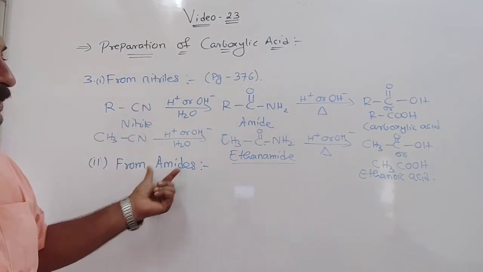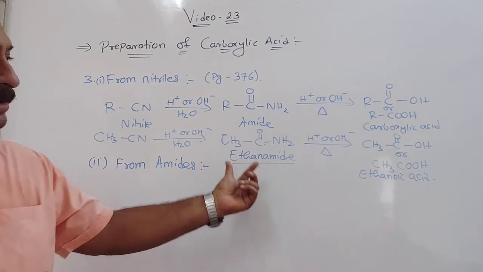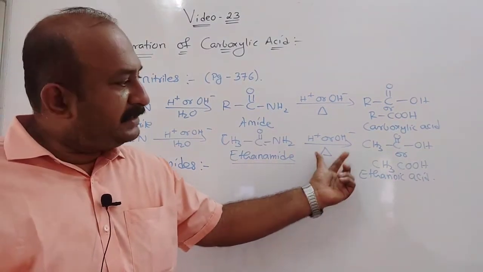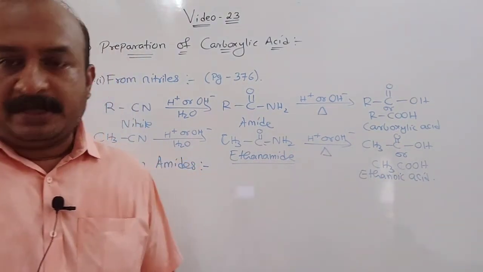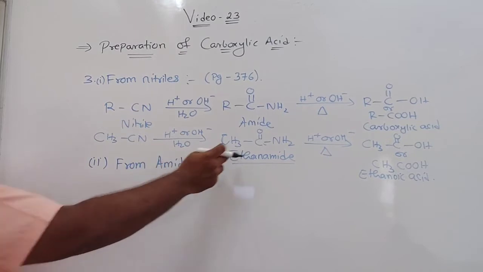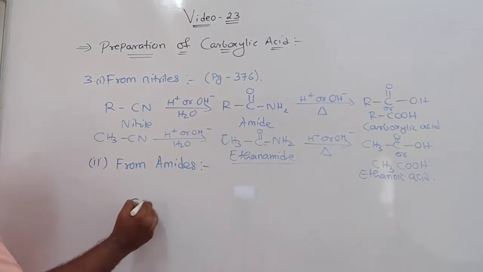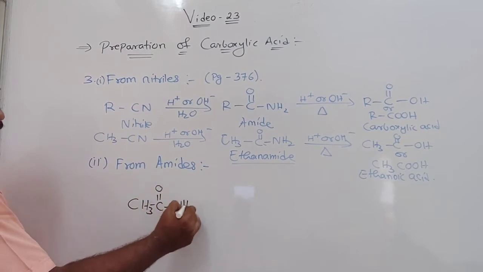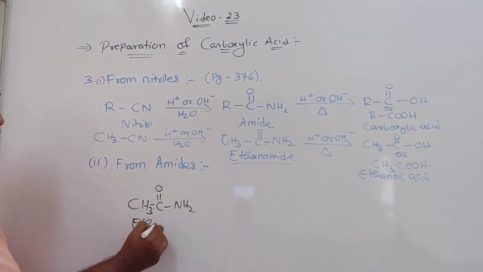Now from amide, you can see this is the amide. From amide, directly treating with an acid and heating it will change into what? Ethanoic acid. For that there is no general form given in your book, but we can write it directly from this step: CH3C double bond O NH2, this is your ethanamide.